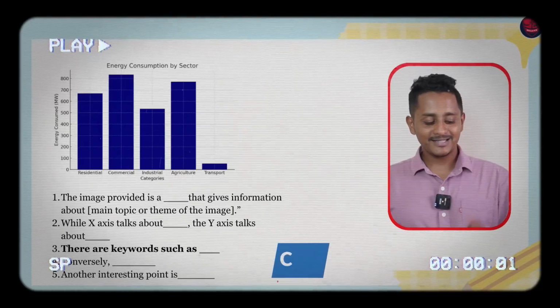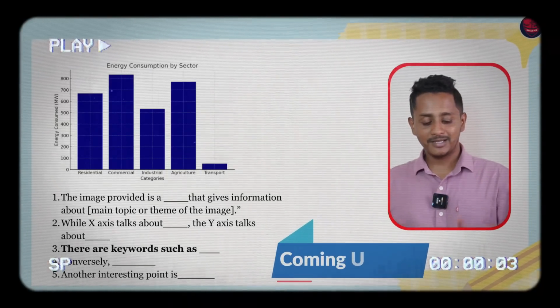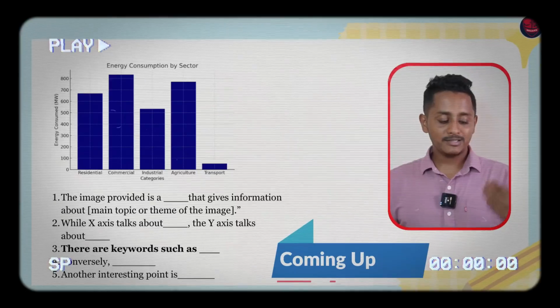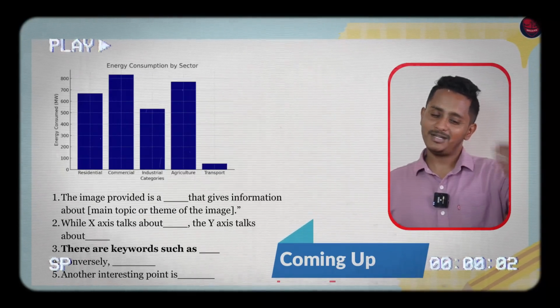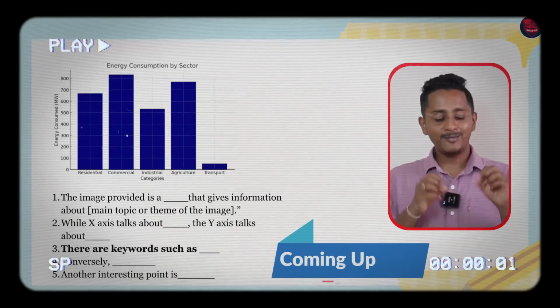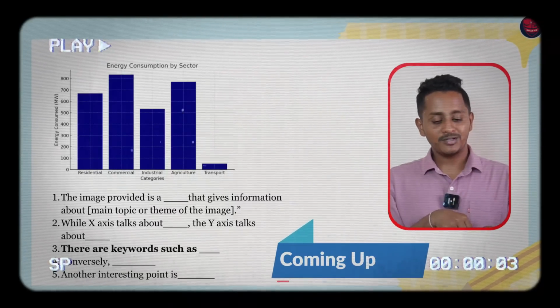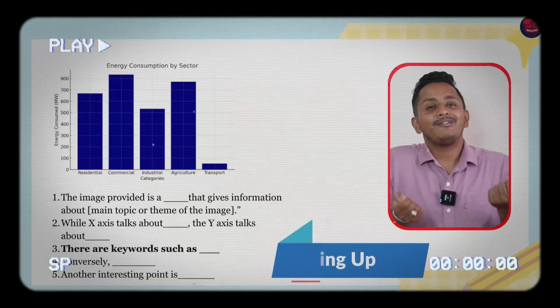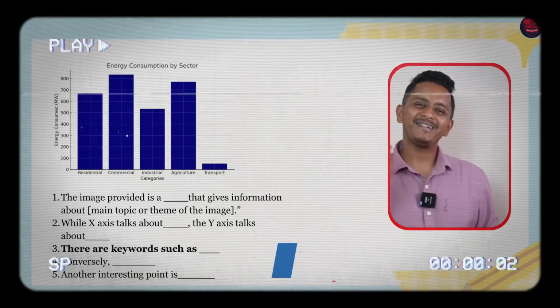There are keywords such as residential, commercial, industrial categories, agriculture, transport. Conversely, 0, 100, 200, 300, 400, 500, 600, 700, 800. Another interesting point is energy consumption by sector, blue color, black color, square picture. Something of this which do not have life. A software is intelligent, man.